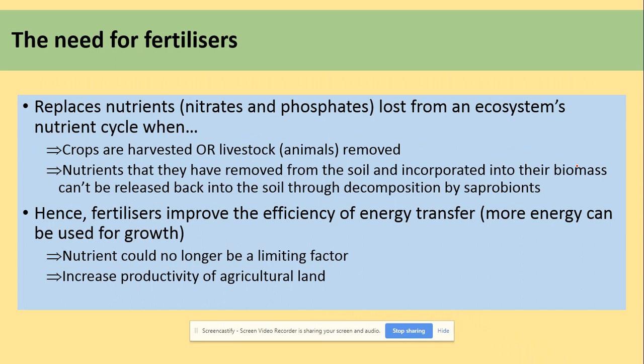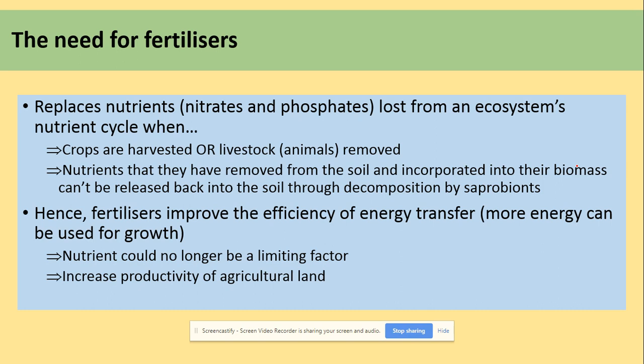So what's the need for fertilizers? They replace nutrients, nitrates and phosphates mainly, lost from an ecosystem nutrient cycle. When does that take place? When the crops are harvested or livestock is removed. The nutrients that have been removed from the soil and incorporated into the biomass can be released back into the soil through decomposition by saprobionts.